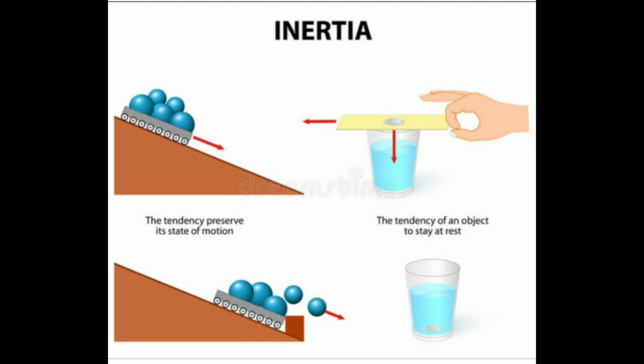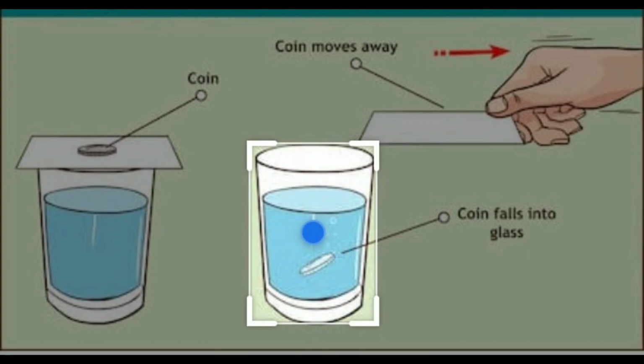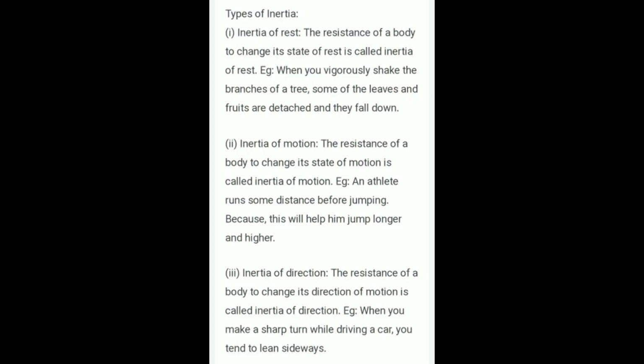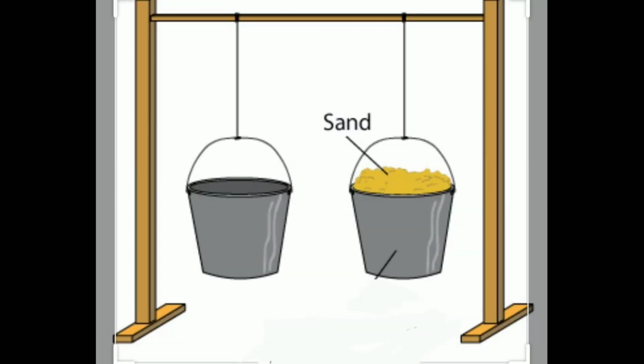Example, when you vigorously shake the branches of a tree, some of the leaves and fruits are detached and they fall down. Second, inertia of motion. The resistance of a body to change its state of motion is called inertia of motion. Example, an athlete runs some distance before jumping because it will help him jump longer and higher.